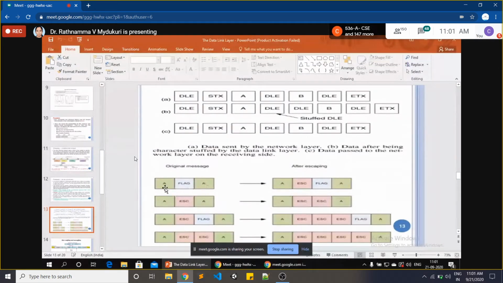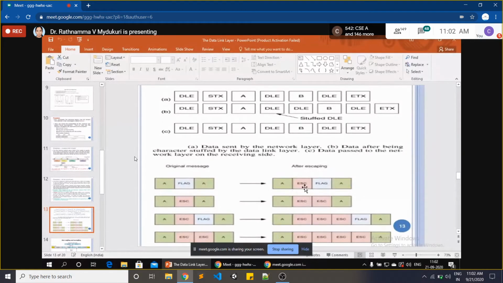Okay, for example, you are sending some message, this is one frame and this is another frame, and you are including a flag bit. Flag bit means one extra bit is going to be added here. Okay, so now how are you going to come to know that this frame is ending here? For that purpose, we have added an escape bit.